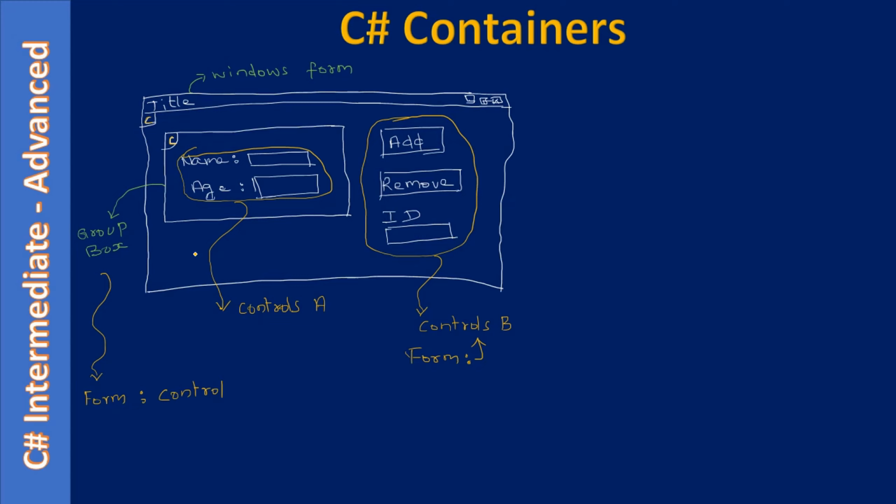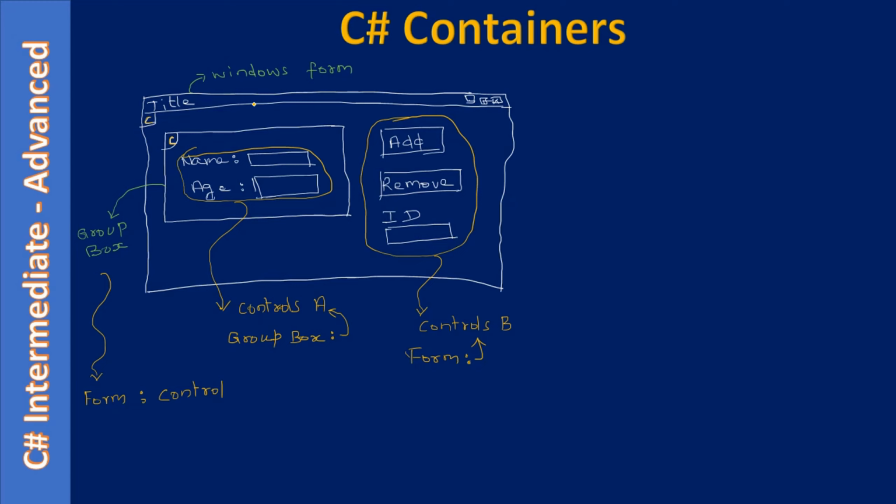So from the top level container Windows form perspective, it contains control 1, that means the GroupBox, and controls 2, 3, 4 and 5. But when you consider controls A, the GroupBox sees the name text box and age text box as controls in it.